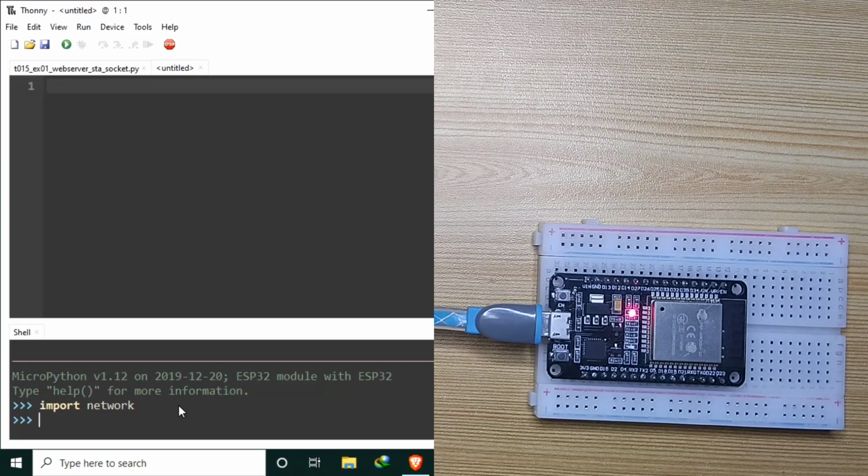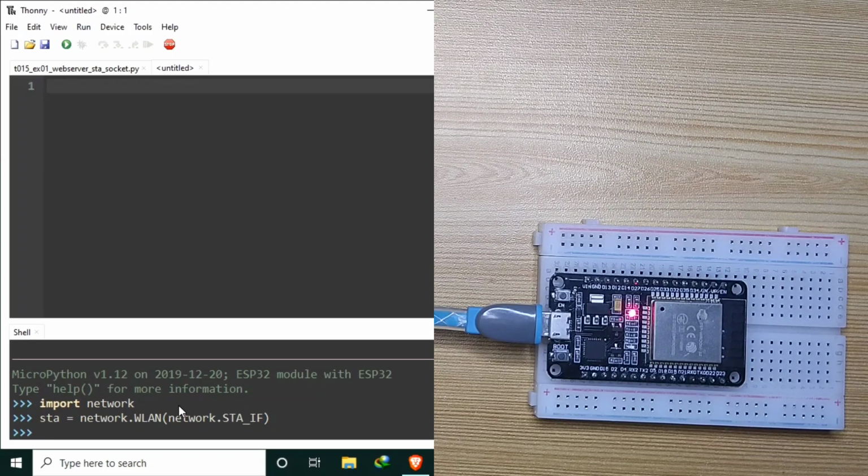Now create a Wi-Fi object. Let's call it STA, short for station mode. And configure it as a station by calling the WLAN class from the network module. Network.WLAN, and use the STA_IF constant from the network module. So the network.STA_IF, which stands for station interface.